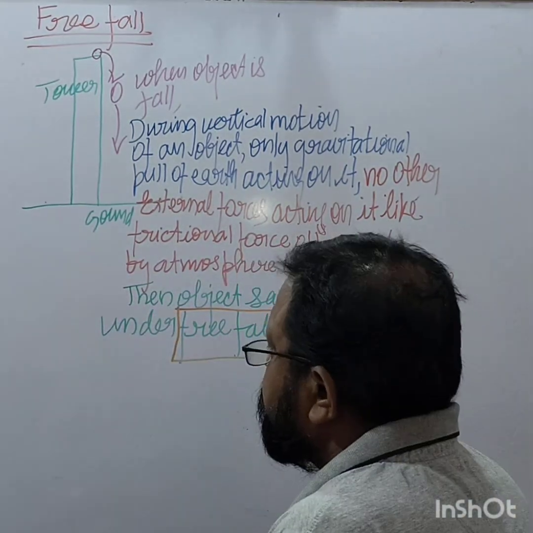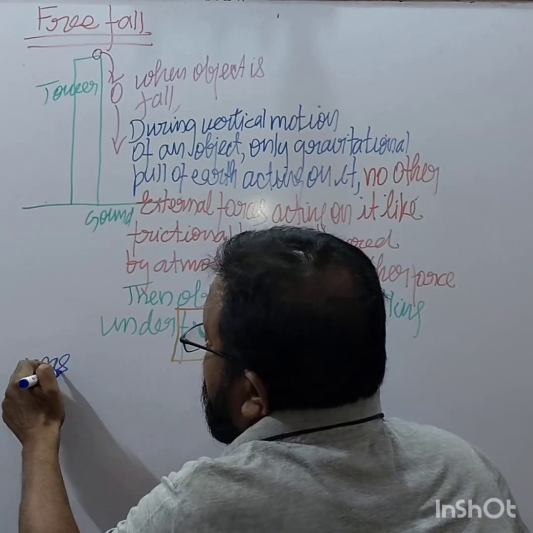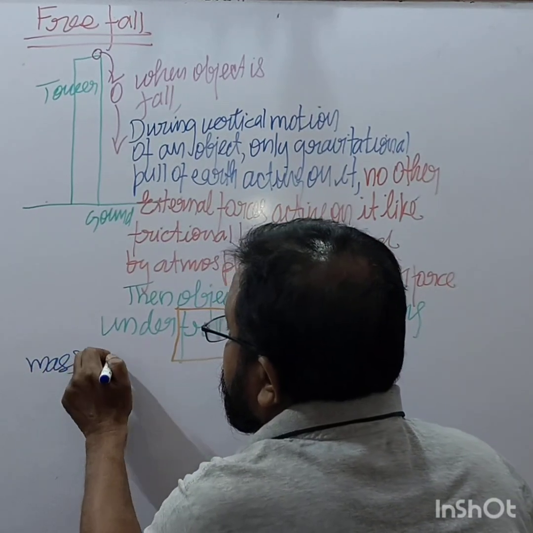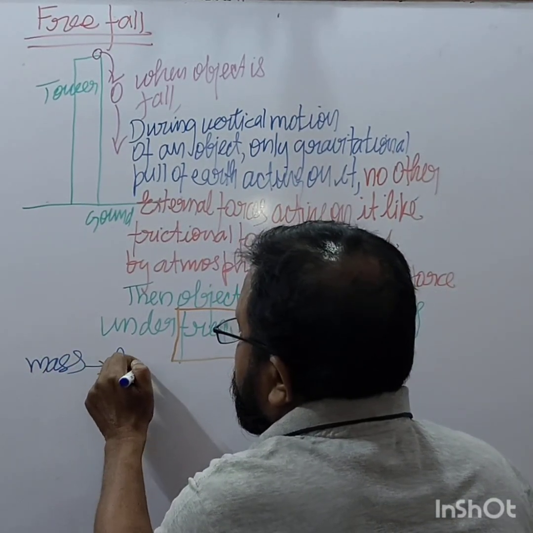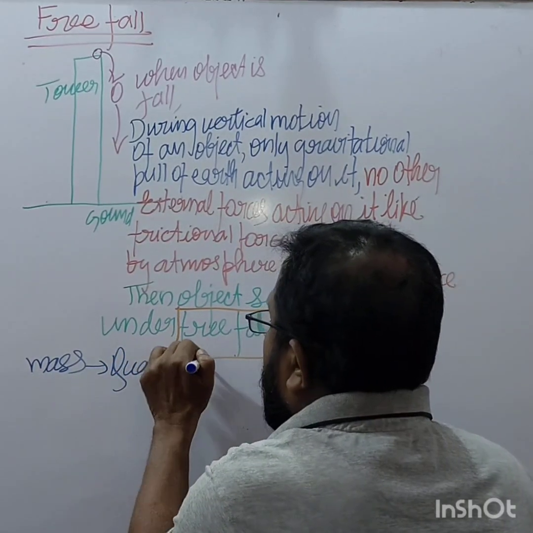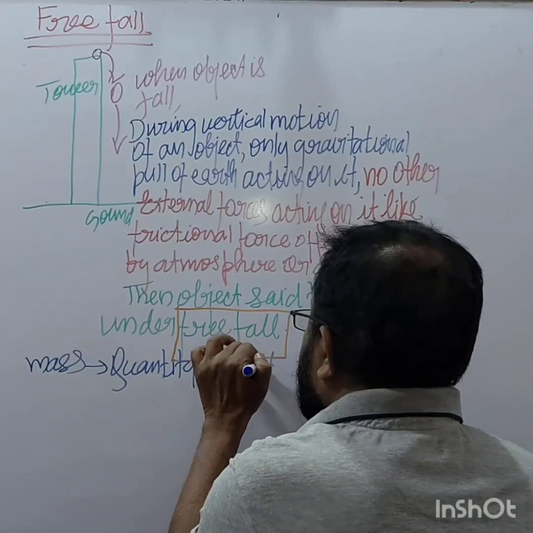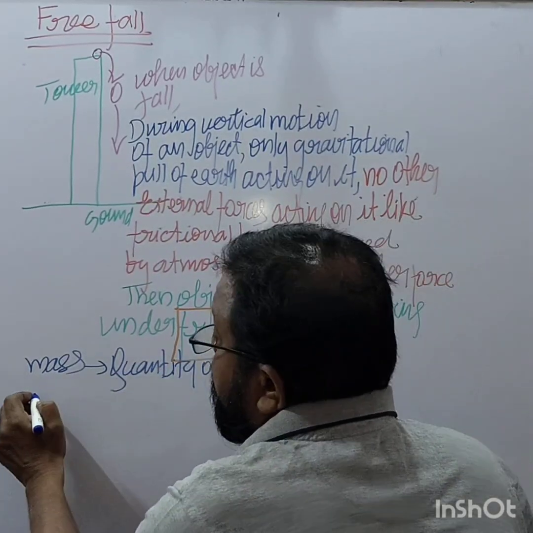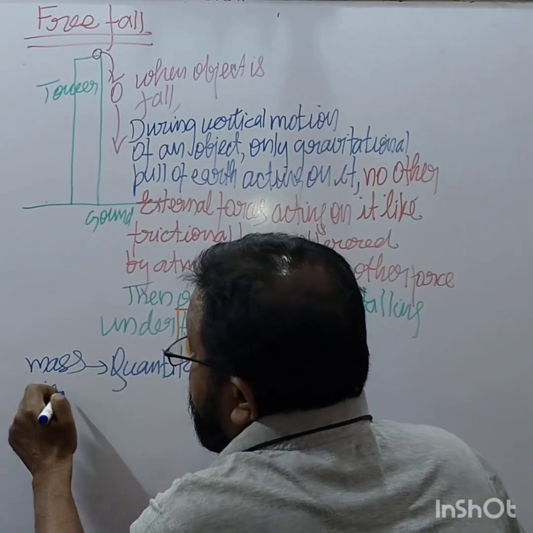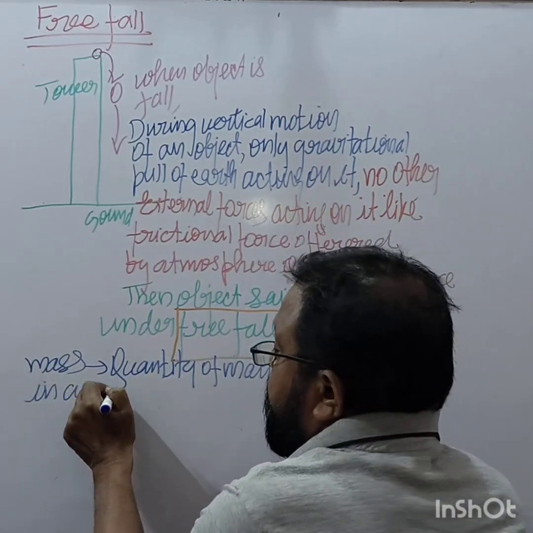So mass is the quantity of matter in an object.